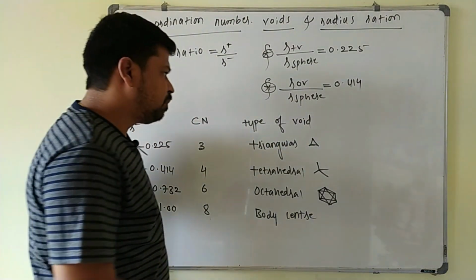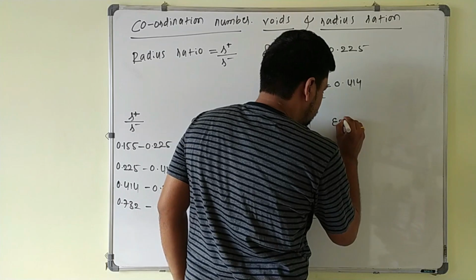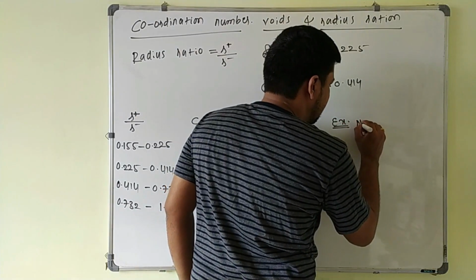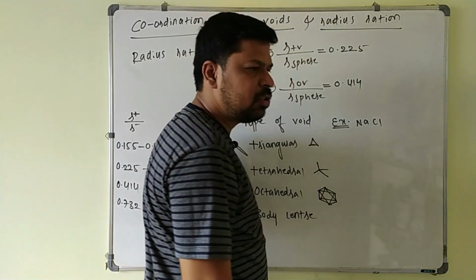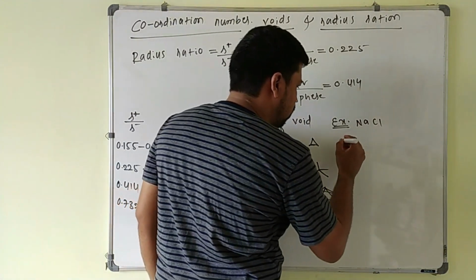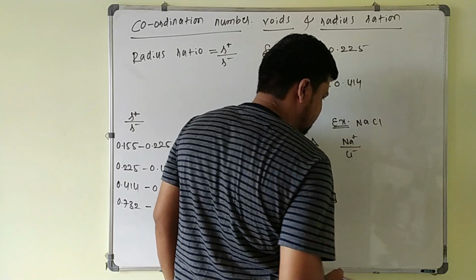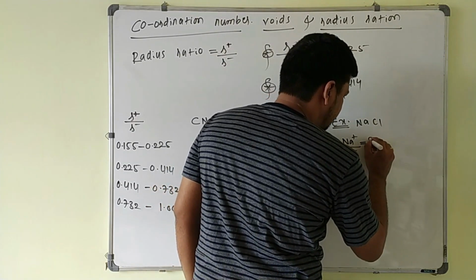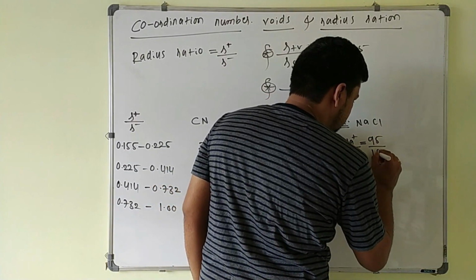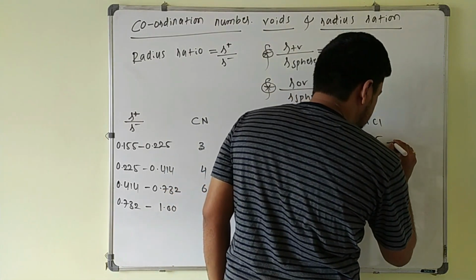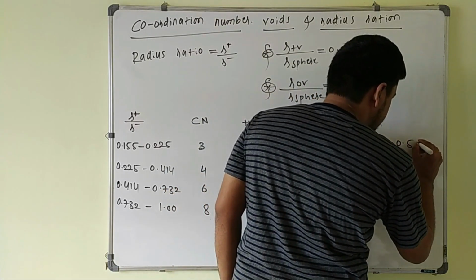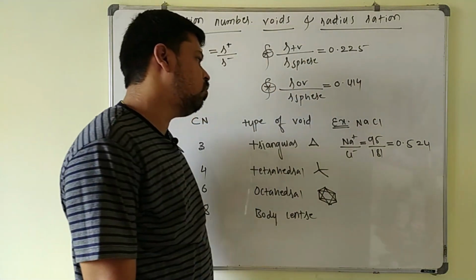For example, in the case of NaCl, the radius ratio of Na+ divided by Cl- is 95 divided by 181. If you take the ratio of these two, it comes out as 0.524.